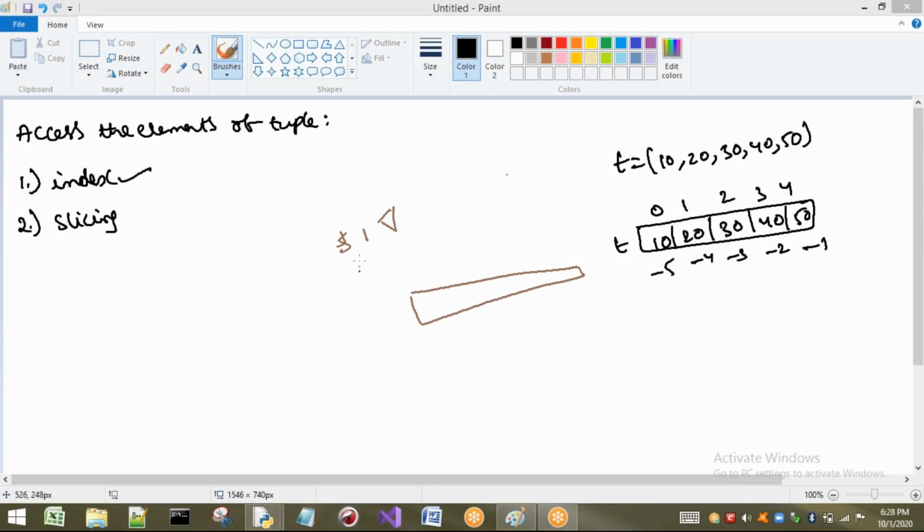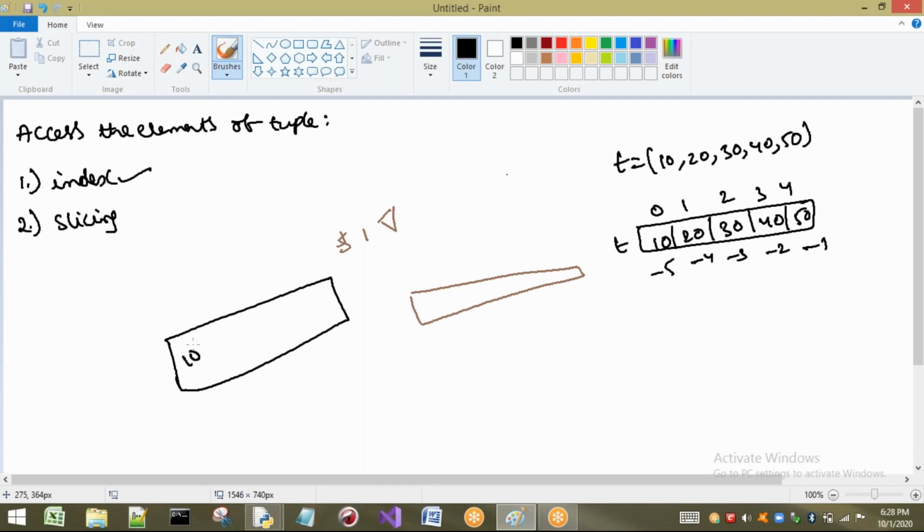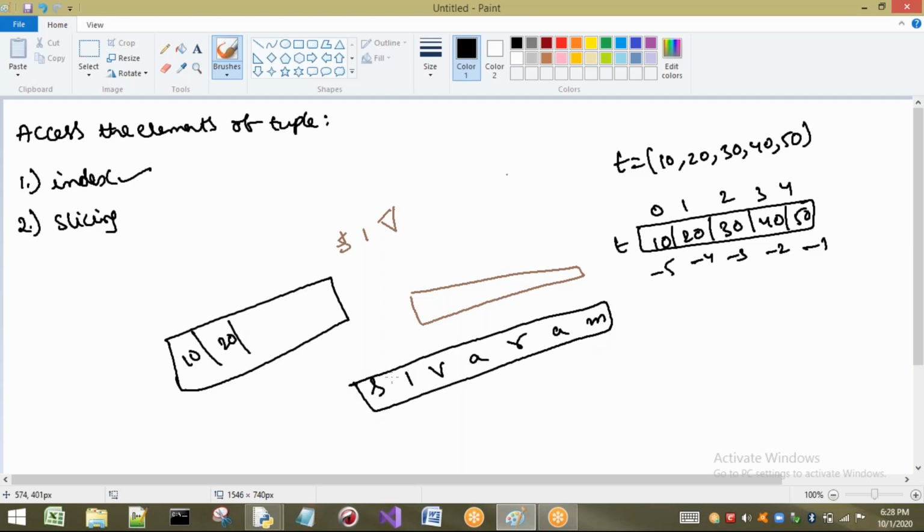Okay, see here, I will take a tuple where we are going to have 10, 20. I think I have taken Shivaram. Sorry, S, I, V, A, R, A, M. Okay, directly I am going to take. All these are what? Individual characters, or we can consider it as strings. So 0, 1, 2, 3, 4, 5, 6. From here, -1, -2, -3, -4, -5, -6, -7.